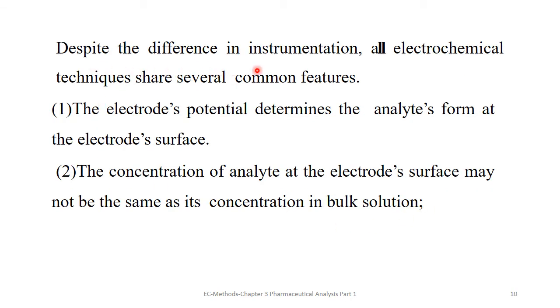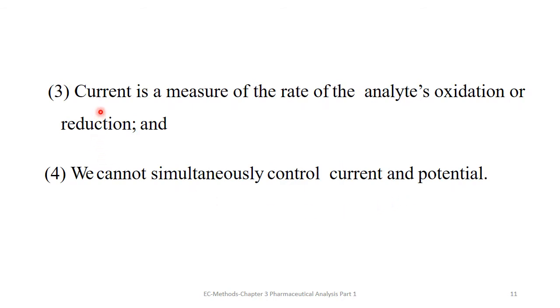Despite the difference in instrumentation, all electrochemical techniques share several common features. First, the electrode's potential determines the analyte's form at the electrode's surface. Second, the concentration of analyte at the electrode's surface may not be the same as its concentration in bulk solution. Third, current is the measure of the rate of the analyte's oxidation or reduction. And fourth, we cannot simultaneously control current and potential.